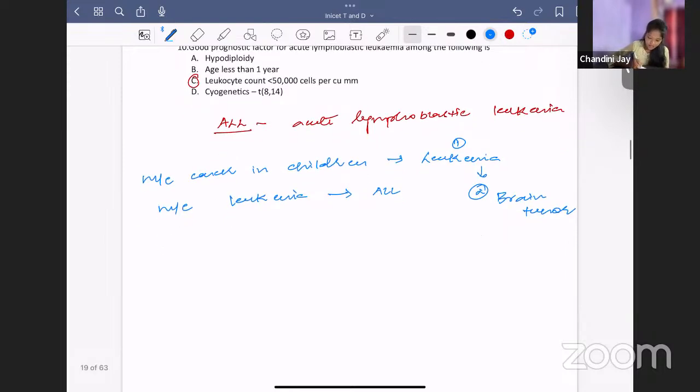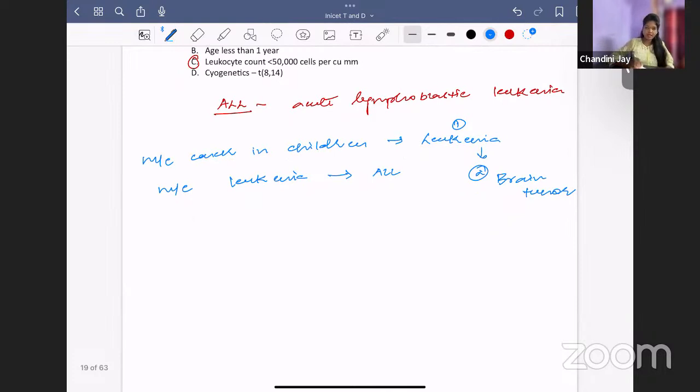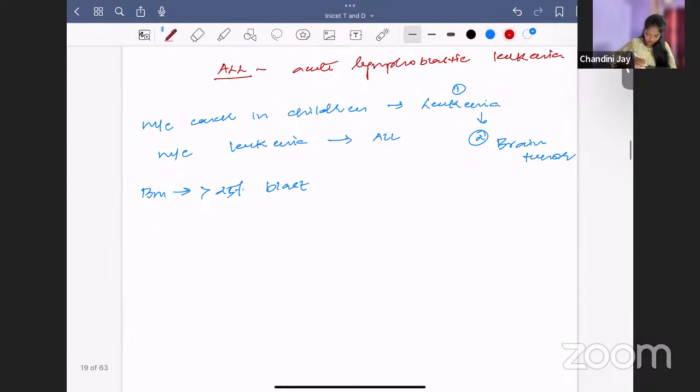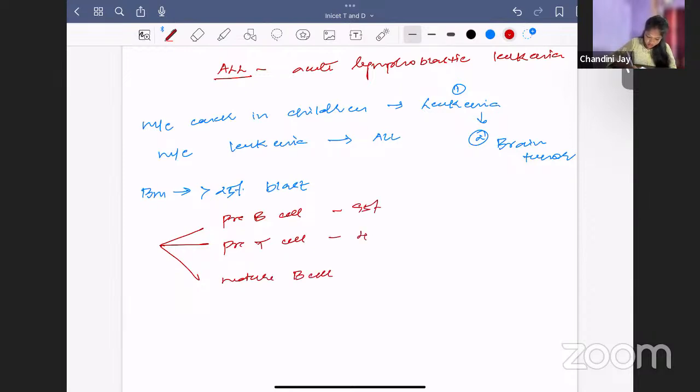Now coming to ALL, how will you diagnose ALL? If the bone marrow shows more than 25% blast cells, it is diagnostic of ALL. You have three types of ALL here: pre-B cell, pre-T cell, and mature B cell. Pre-B is around 95%, pre-T is around 4%, and mature B cell is 1 to 2%. Most common is pre-B cell ALL.